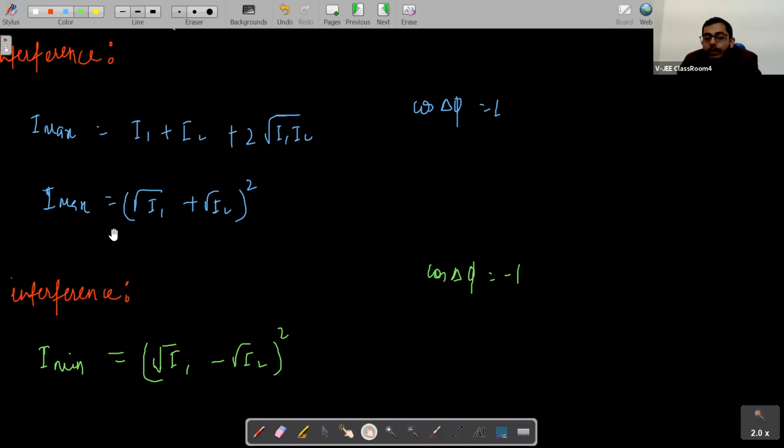So on what is maximum and minimum intensity depending? It is depending on cos delta phi, and moreover on delta phi. What is delta phi? Delta phi is the phase difference between two waves.